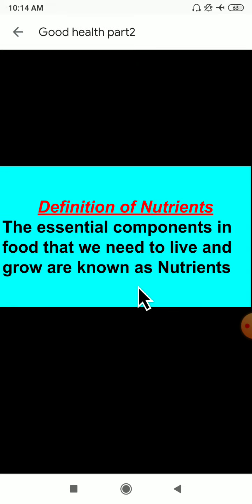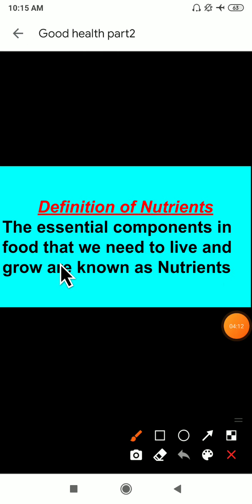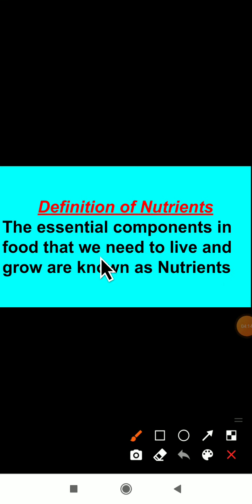Yes, dear students, here is the definition of nutrients. Can you define what are nutrients? The essential components in a food. Nutrients are the essential components in a food that we need to live and grow. What are nutrients? These are the essential components in a food that we need to live and grow. If you want to live and grow, then we need these essential components.